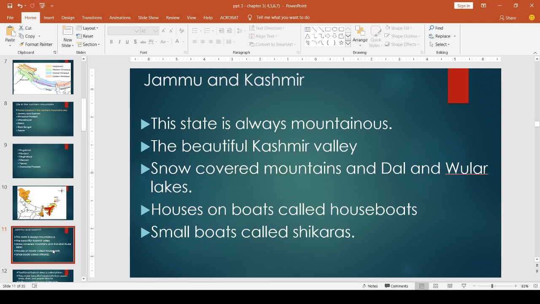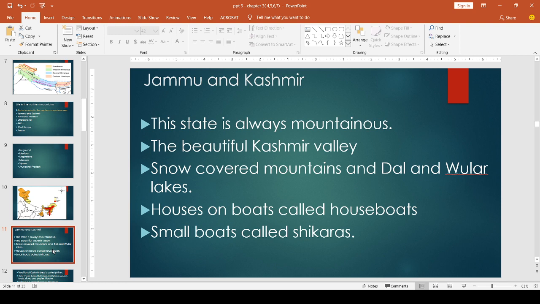The reason is that in winter it is very cold. This state is very cold in winter. So in winter Srinagar becomes geographically challenging due to blockage of national highways, landslides, etc. So every year the capital is shifted to Jammu, for what?